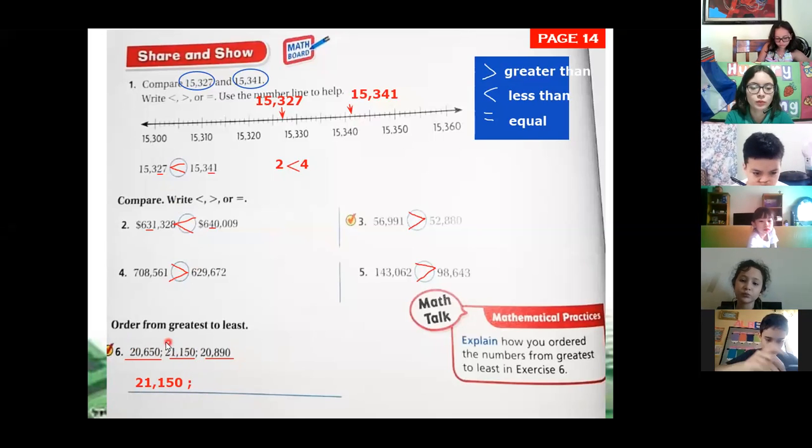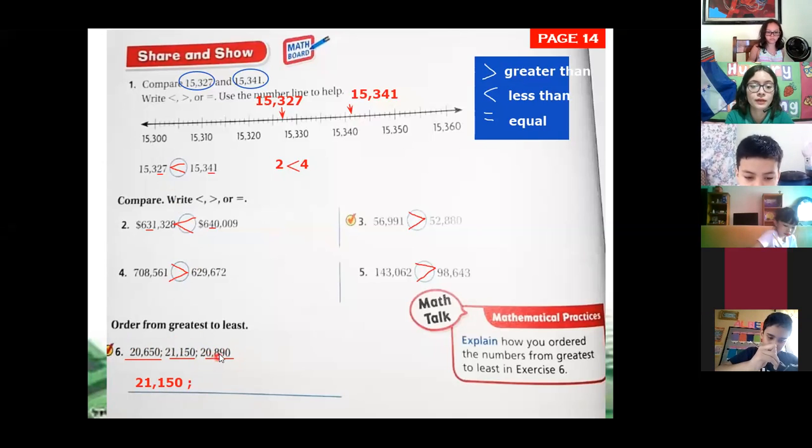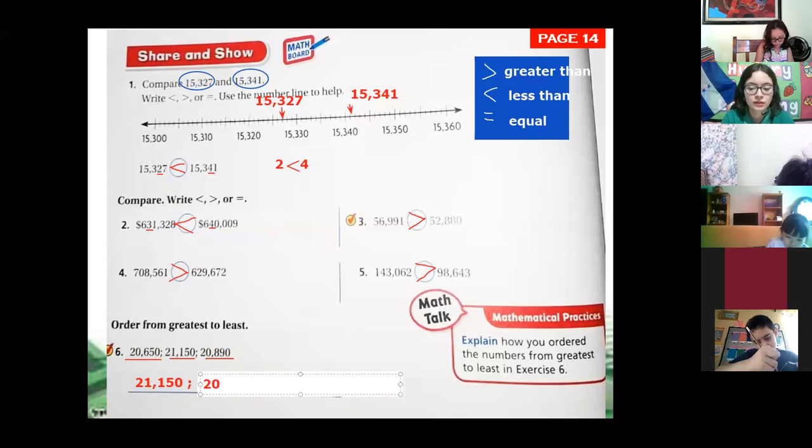It's the third one, that's right, 20,890. So let's write that amount here. So it means that the first number, 20,650, is the least.